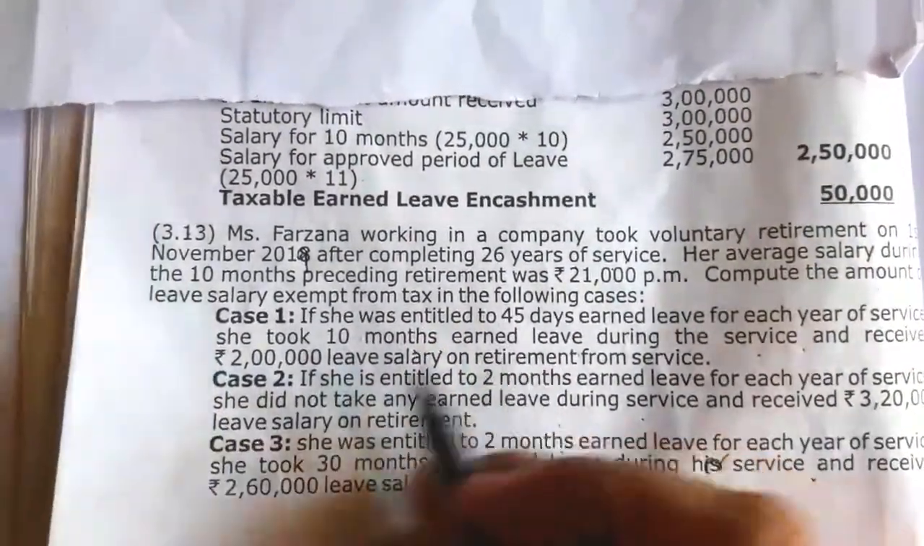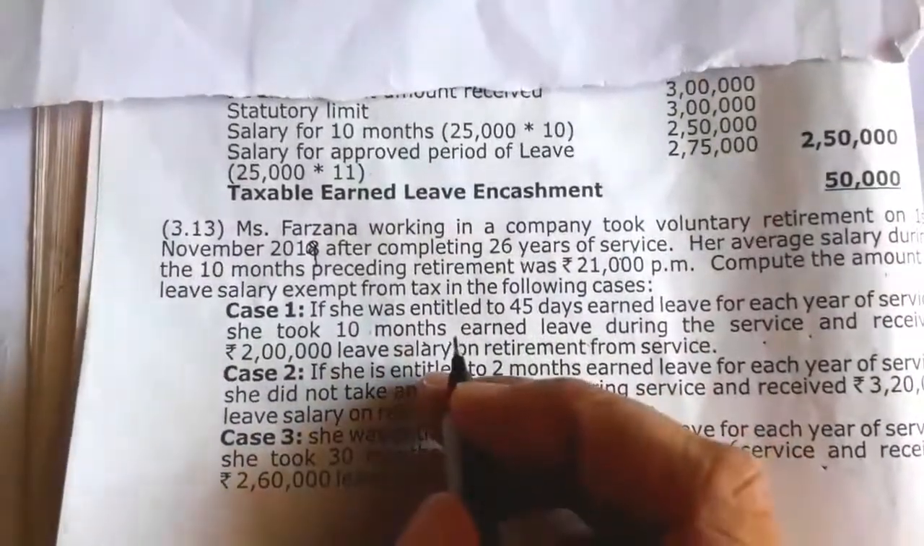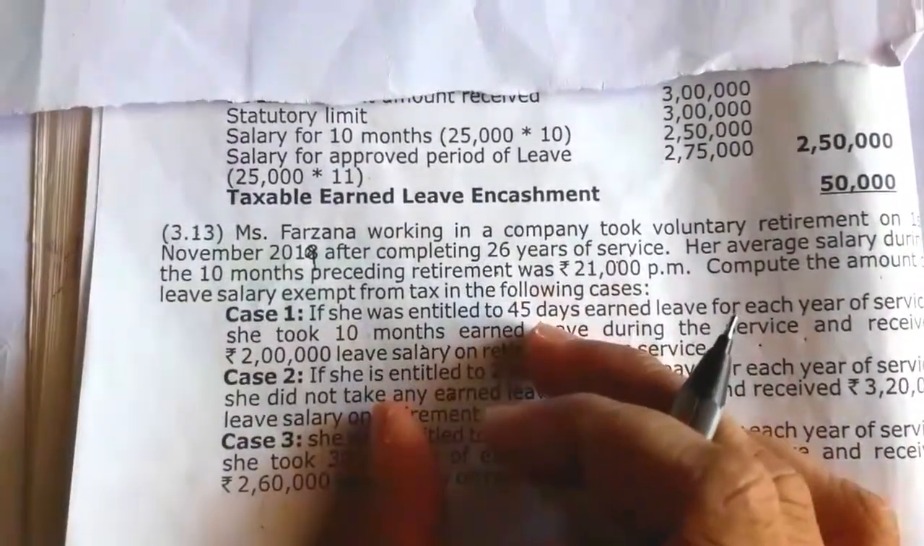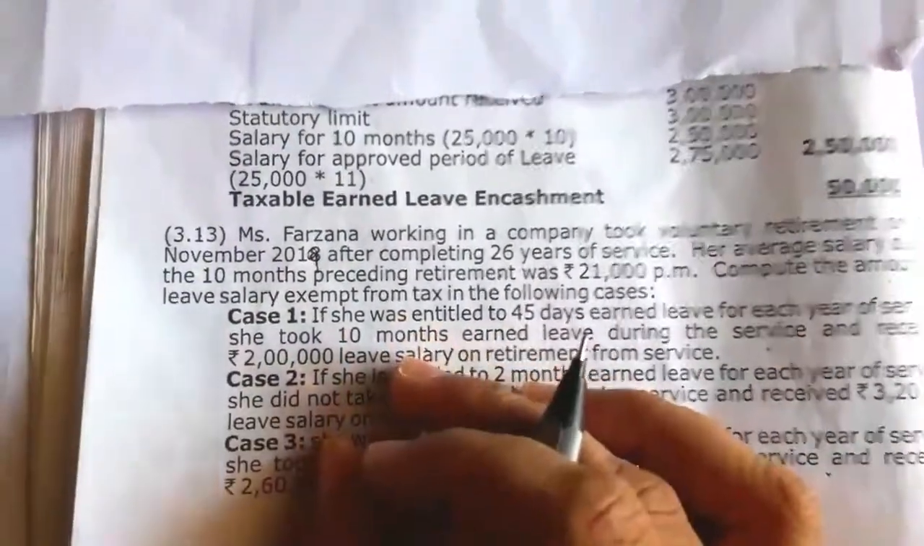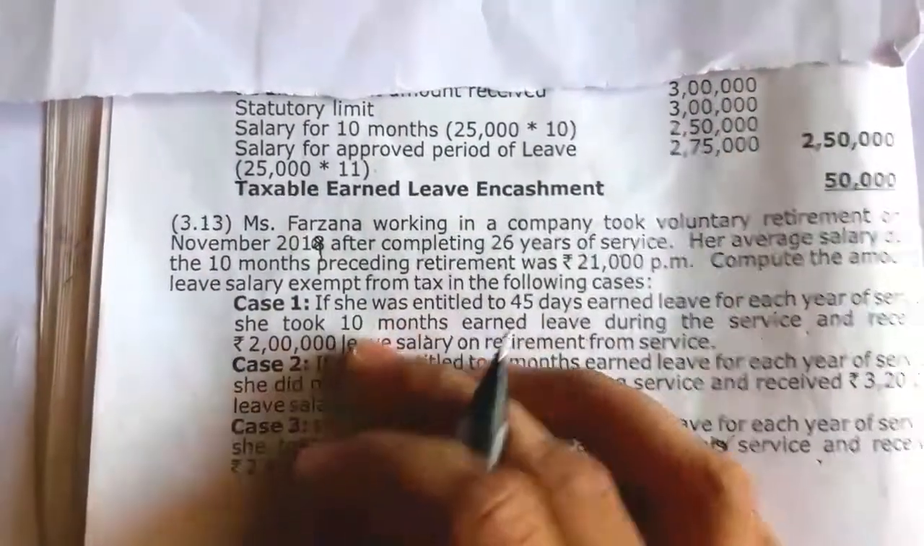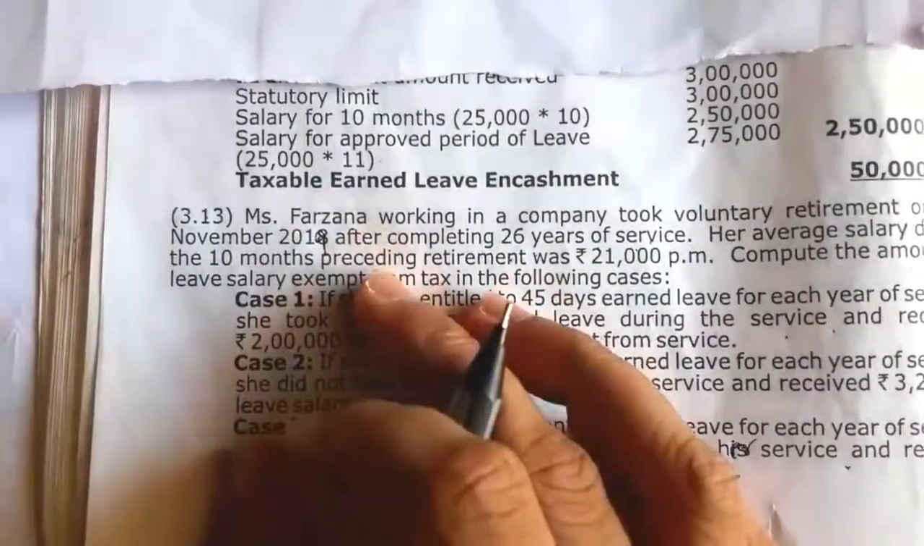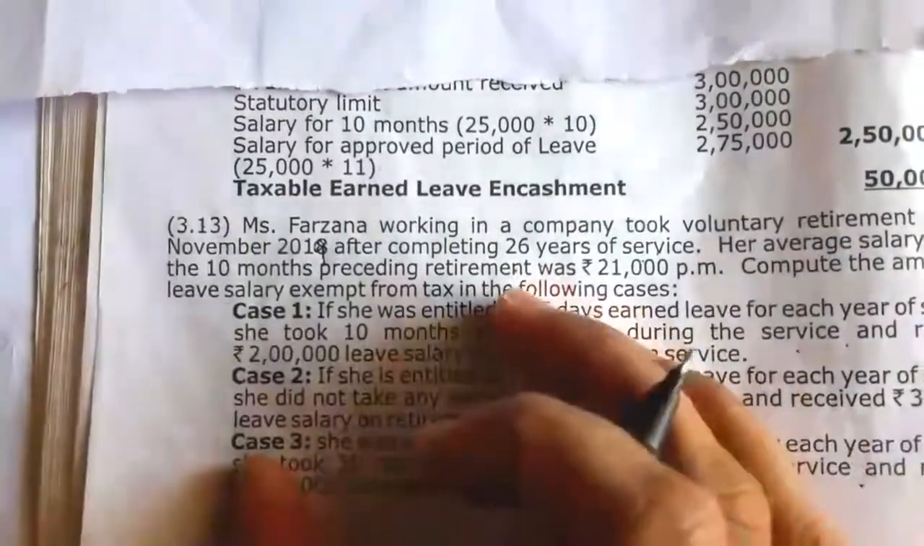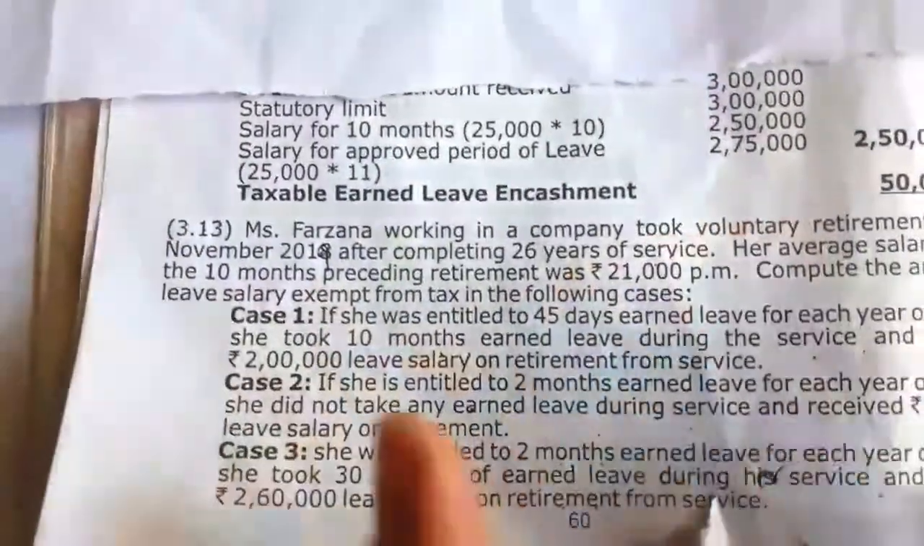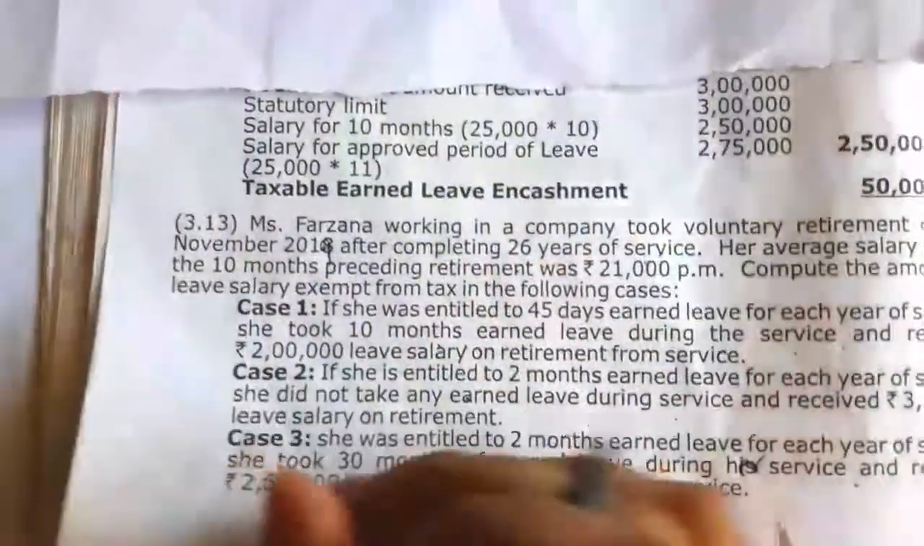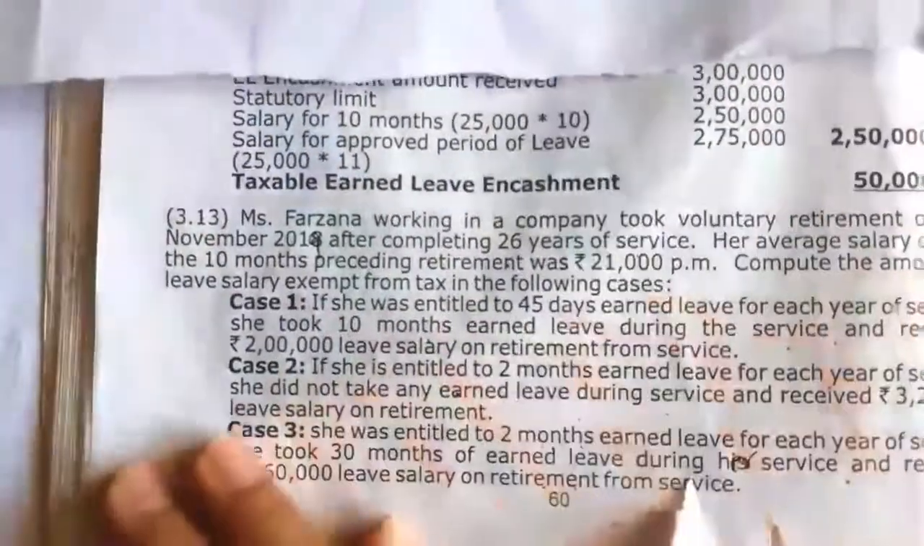Here they have not directly given the unutilized approved period of leave to her credit, but they have given the information indirectly. So we have to find what is the leave to the credit of this Farzana, what is the approved period of leave to her credit. We will calculate that first for the 3 cases.